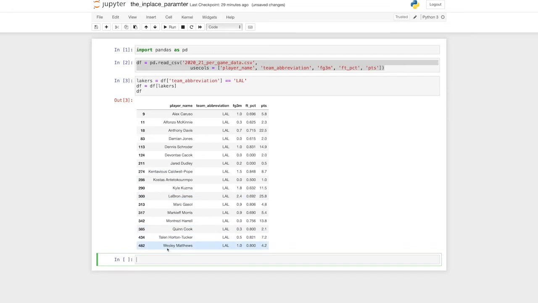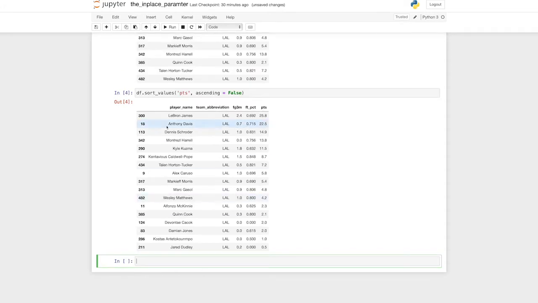Now, let's say we wanted to sort our data frame by the points per game column, which we can see right now is not sorted. We're going to sort it with the highest points per game average at the top. To do this, we can use the sort values method. So what we see is the player name is no longer in alphabetical order, and the points are sorted from highest to lowest. So you have LeBron James at the top of the food chain, averaging nearly 26 points per game, and Jared Dudley at the bottom, averaging 0.5 points per game.